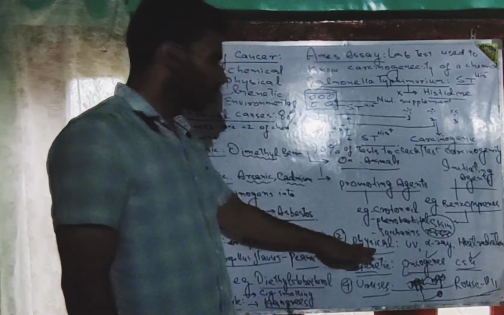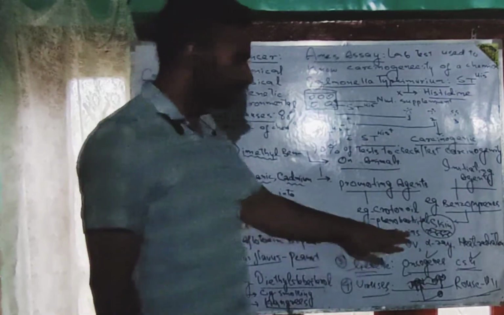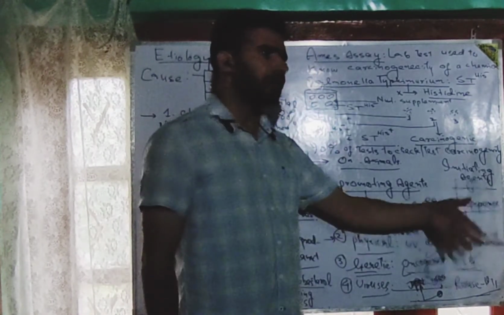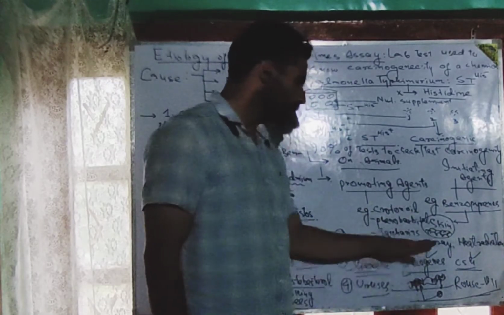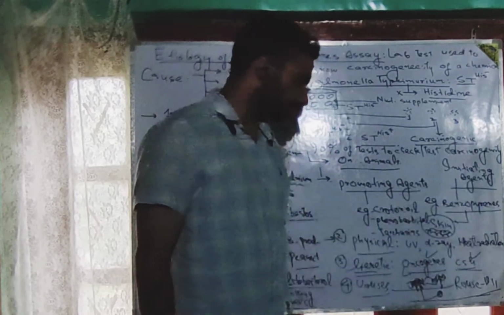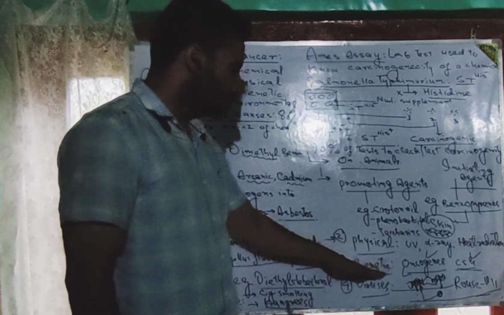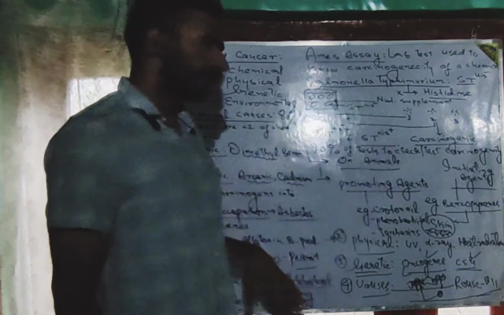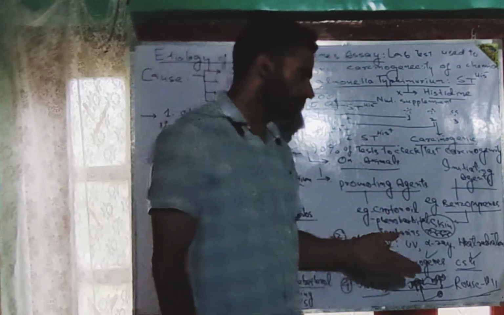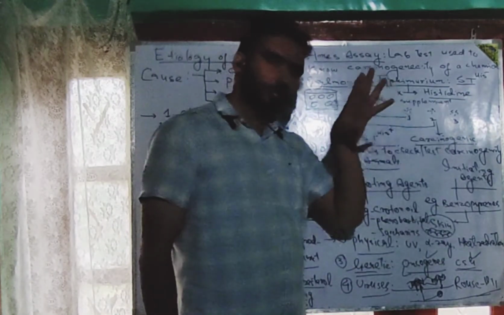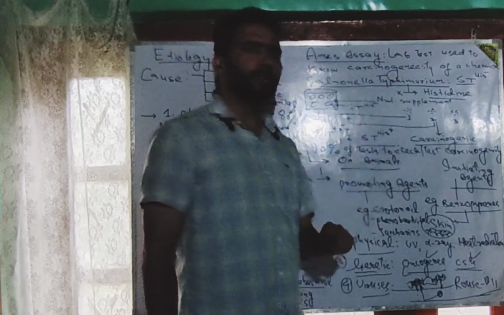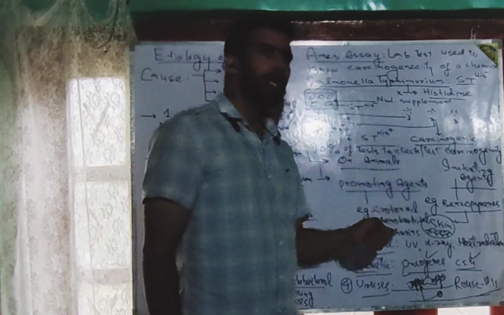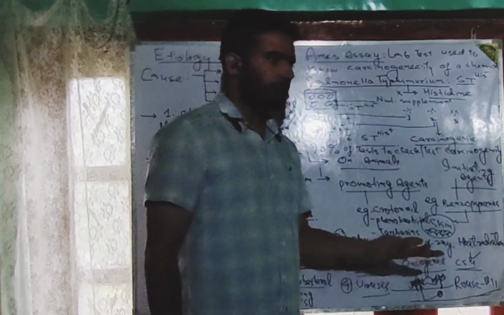Then we looked at the physical agents, and among the physical agents we saw that ultraviolet radiation or X-rays or continuous exposure to heat radiation can also act as carcinogens. And we also discussed some genetic factors which act as the backbone behind different types of cancers. We saw that human cells have different types of genes, but there are two types of genes which have the ability to lead to the development of cancers.